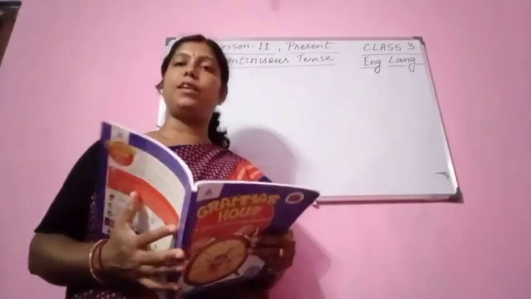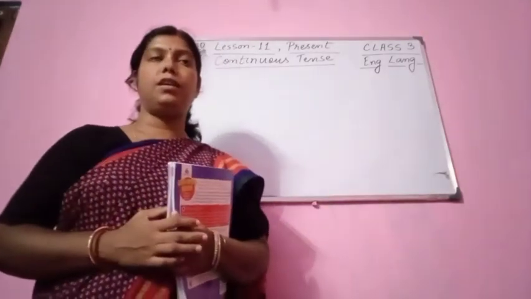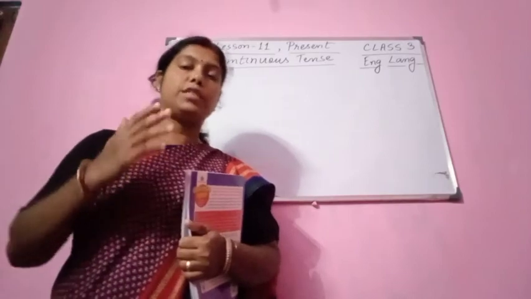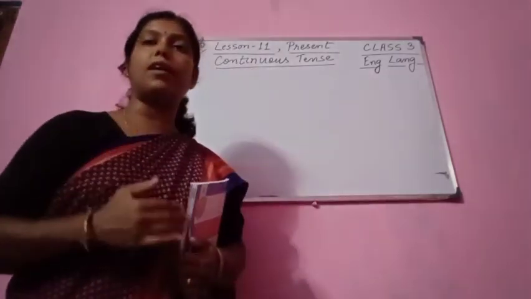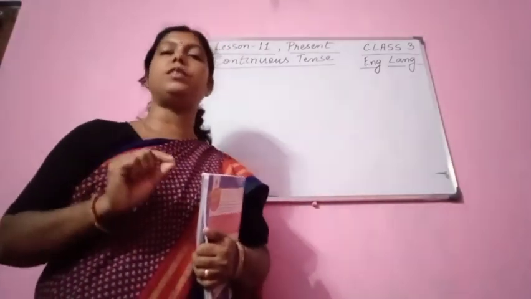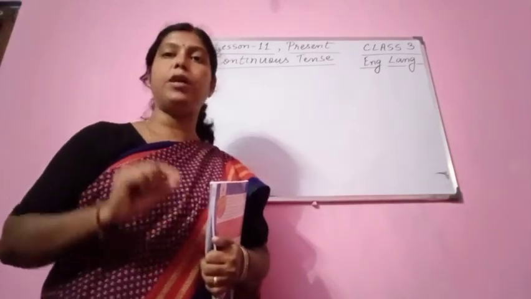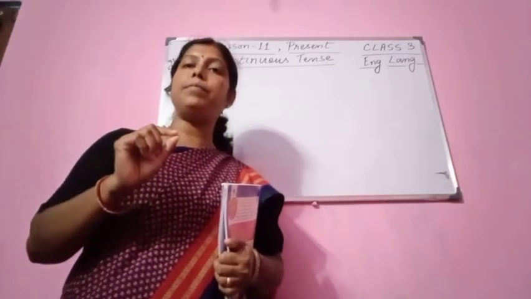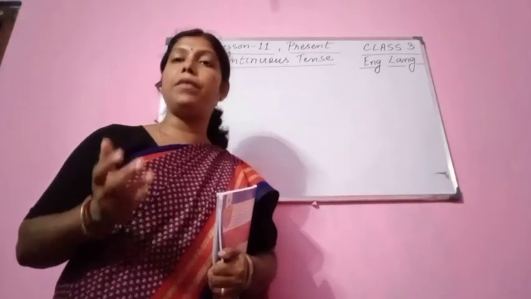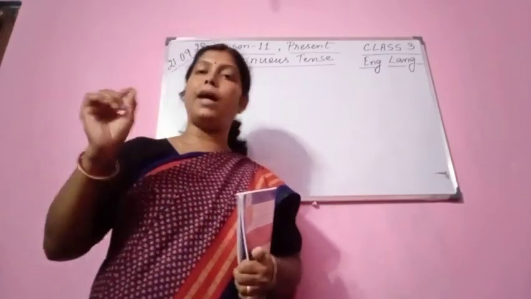So we shall continue lesson 11, that is present continuous tense. Present continuous tense tells us about the actions that are going on now. It expresses an action or actions that are going on now. Along with the verb we always use ing with the present continuous tense. And as we are showing the present state of time, we are using is, am and are. These three helping verbs we are using in present continuous tense, that is, is, am and are.